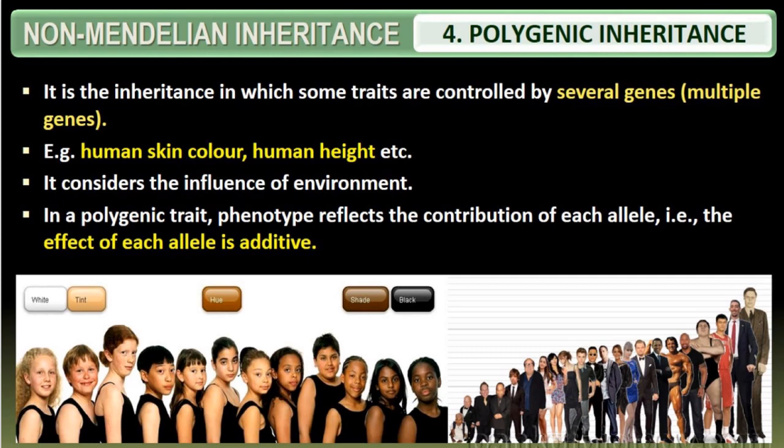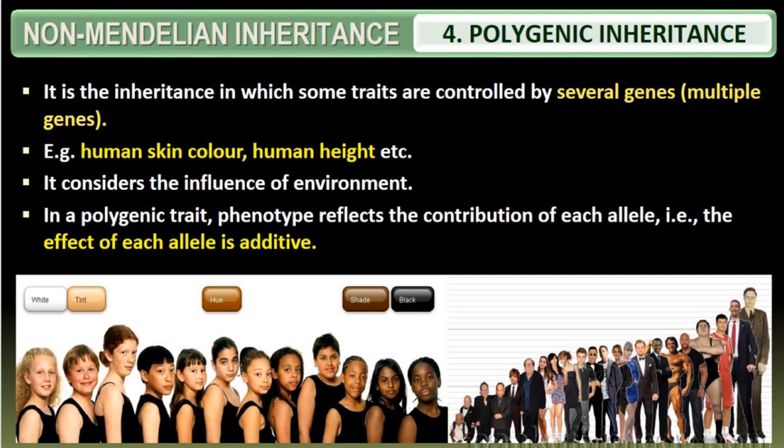See, one color represents one trait, one character. So a larger number of genes influence one character that is expressed. That one character might be skin color or it might be height. That is what we call cumulative genes or polygenic inheritance.